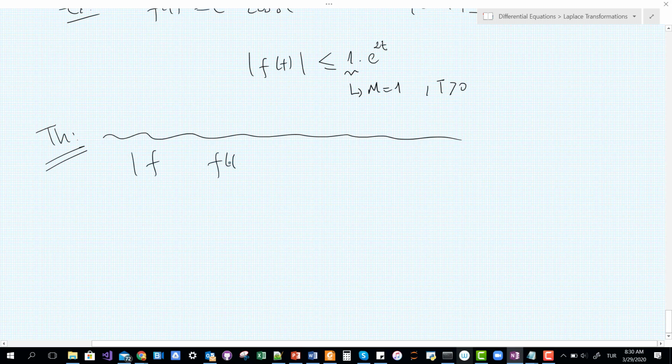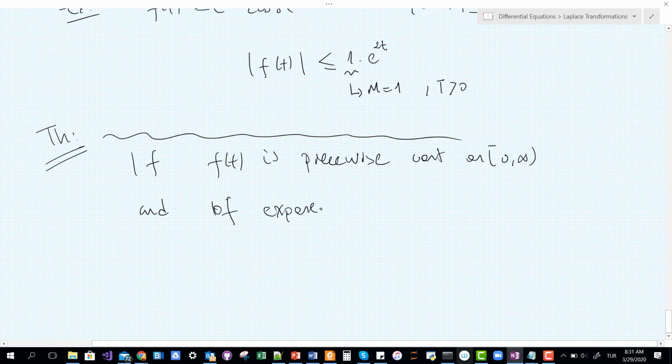So let's say I have f of t. As I said, it is piecewise continuous on the interval I'm going to be working on, and also this function is exponential order alpha. If you satisfy these two conditions, then I can guarantee that the Laplace transformation exists.